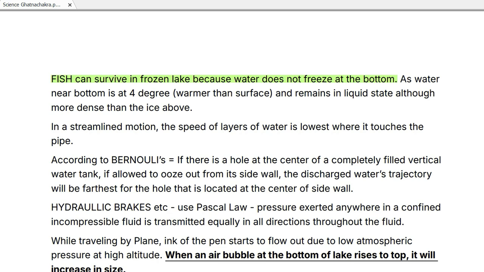In a streamlined motion, the speed of layers of water is lowest where it touches the pipe.